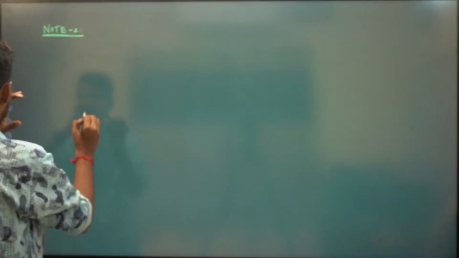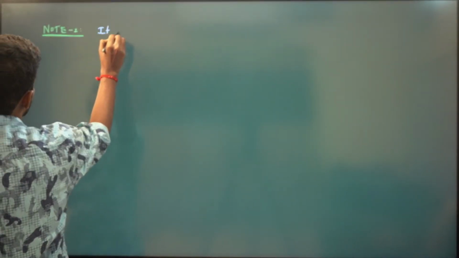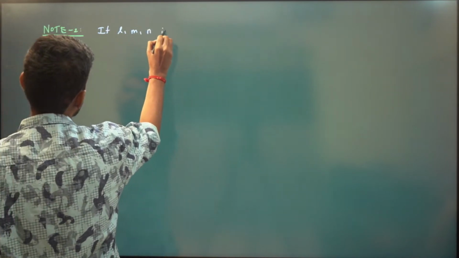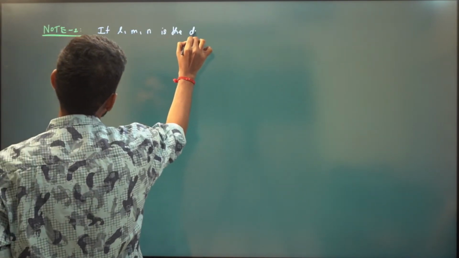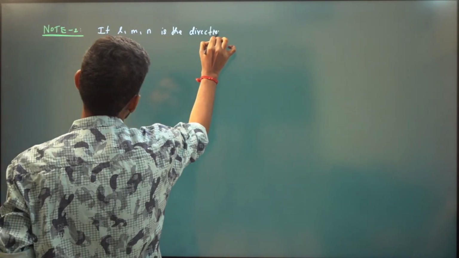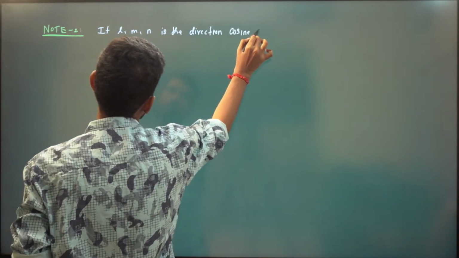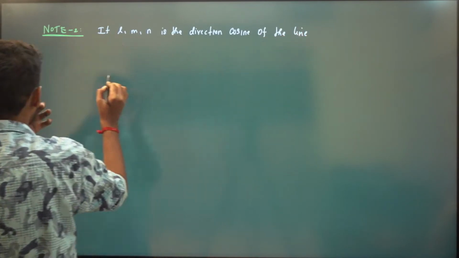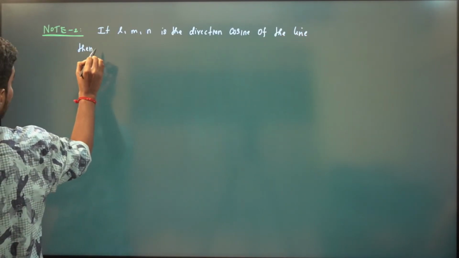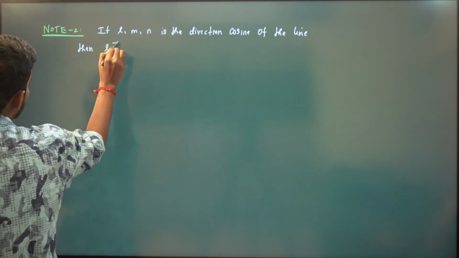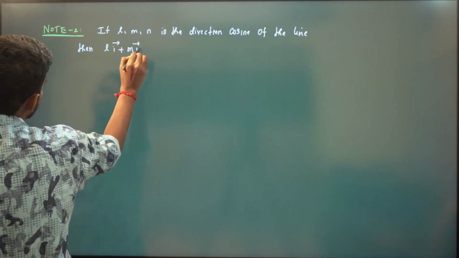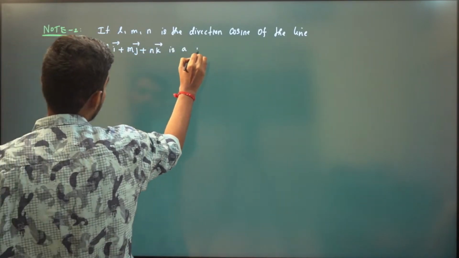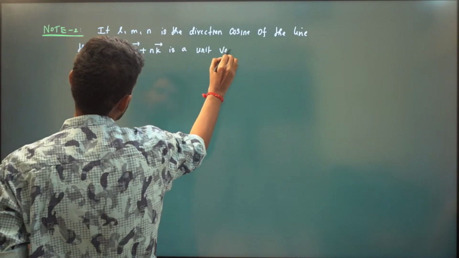Note 2 is: if L, M, N is the direction cosine of the line, then Li vector plus Mj vector plus Nk vector is a unit vector along the line.